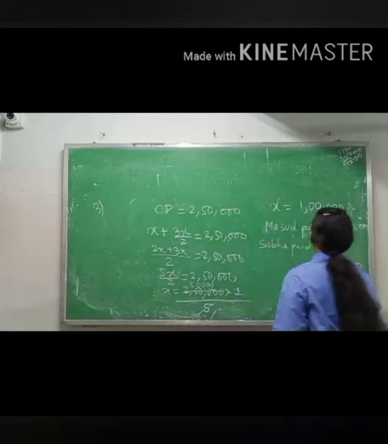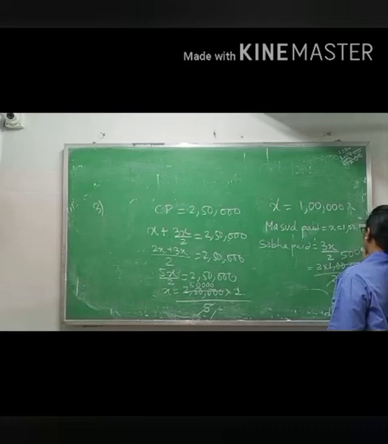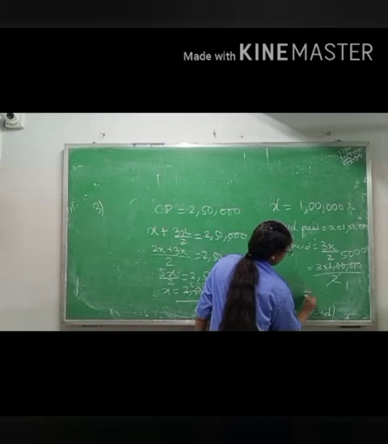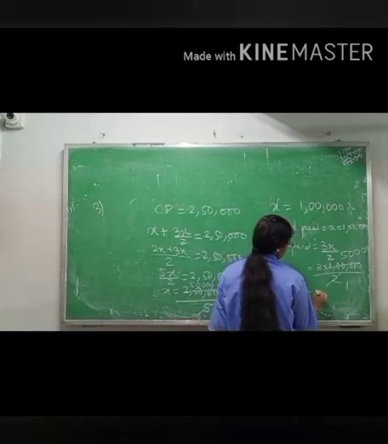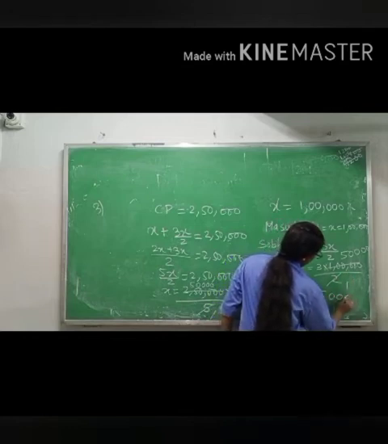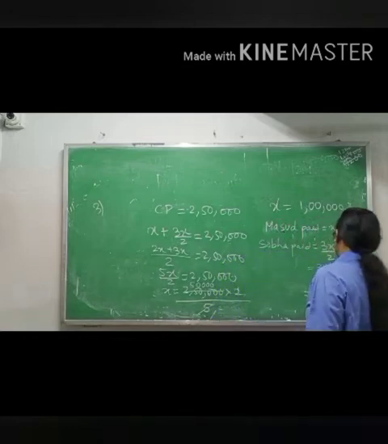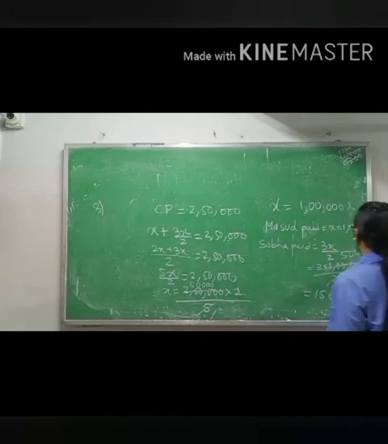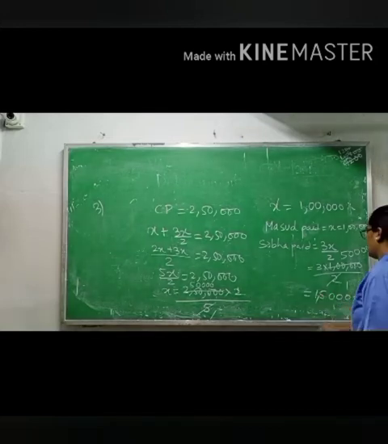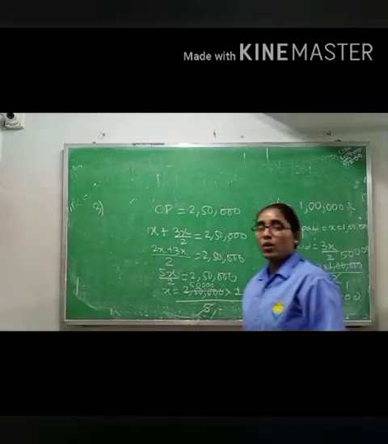Now we will cancel: 2 ones are 2, 2 5s are 10, 4 zeros, 3 into 50,000. 3 5s are 15, so 1,50,000. Shobha is paying 1,50,000 and Masood paid rupees 1 lakh.